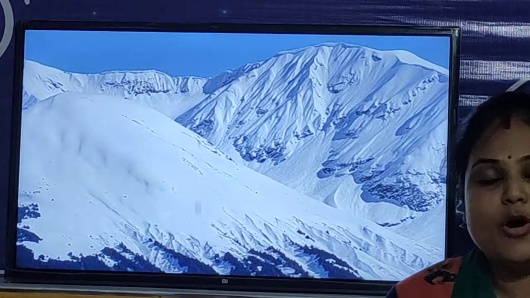So children, today we have learned about mountains, and mountains are the highest landform on the surface of earth. And children, the animals that you will find in the high mountains, or the mountains that are covered with snow, are the yak, the mountain puma and the snow leopard.